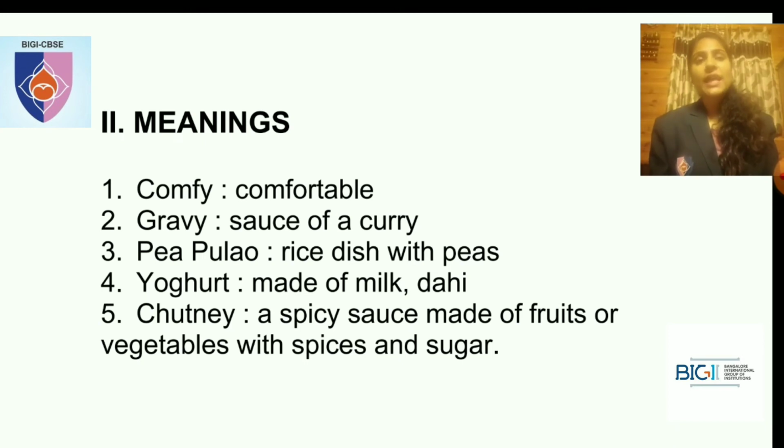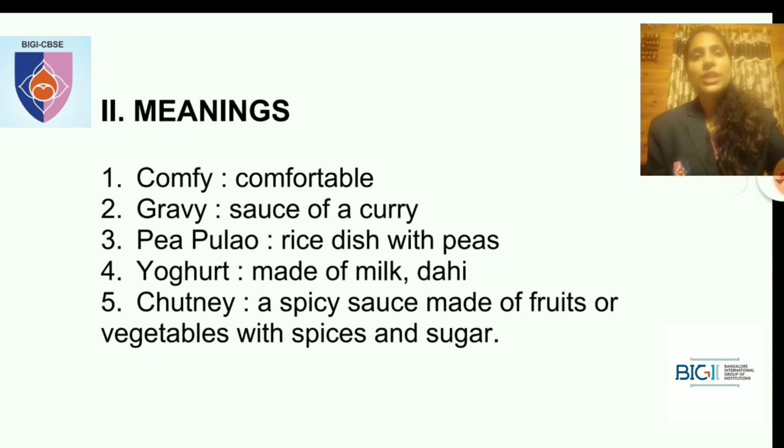Chutney. A spicy sauce made up of fruits or vegetables with the spices and sugar. Okay, so that is called chutney.